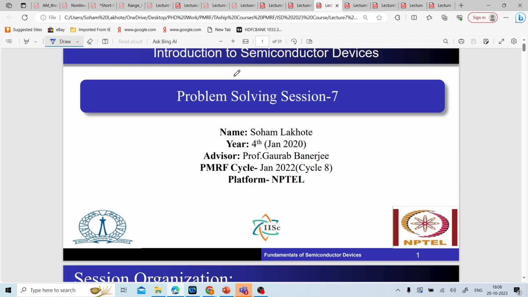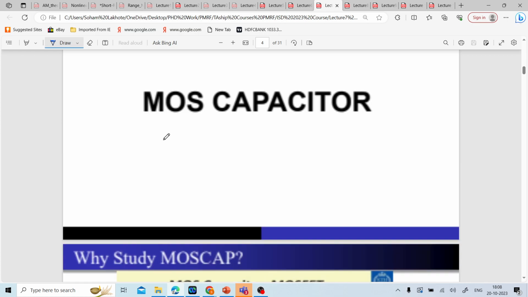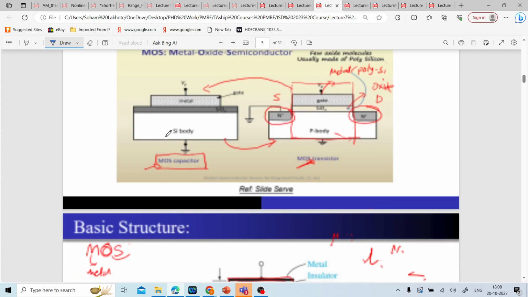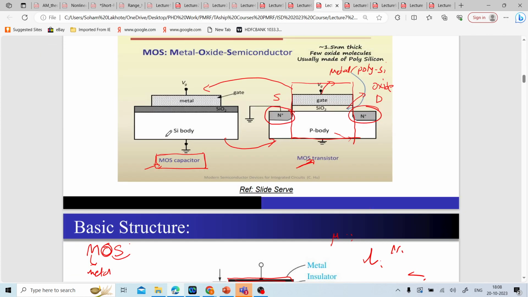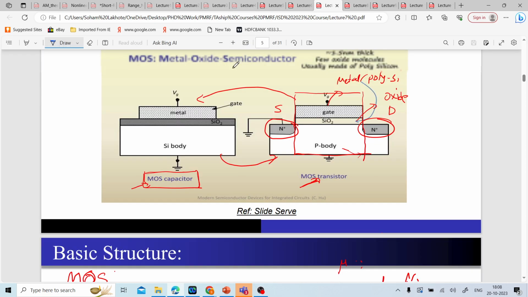I hope everybody is able to see the screen. Let me just change the color of the pen. Yeah, we are good to go. So we will start from the MOSCAP first. What we have studied in the MOSCAP, we won't go into a lot of theory, because we have already done this in our 2 hour session, that is lecture number 7.